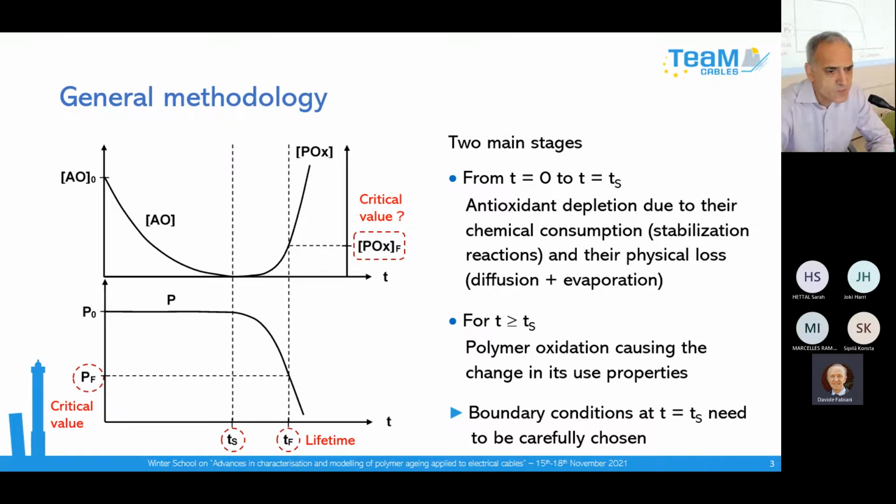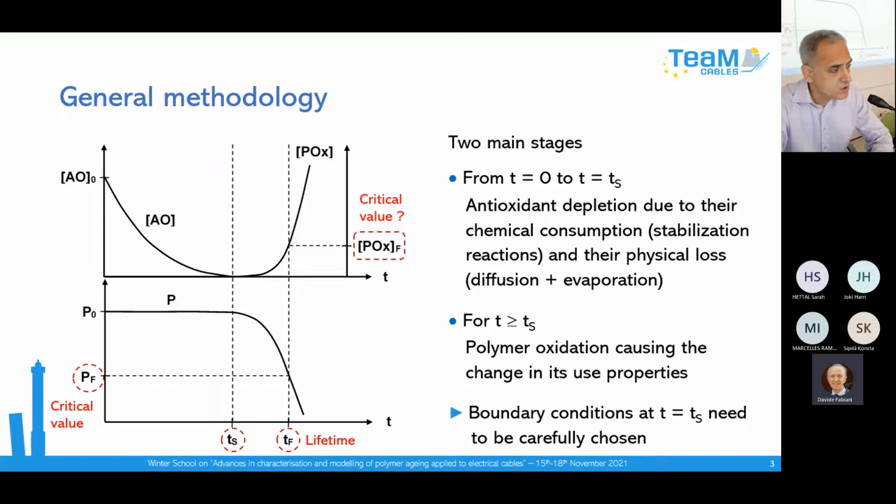And when the concentration of antioxidant is almost zero, you can start to detect, with a classical spectrochemical technique in laboratories, the beginning of oxidation. And as soon as oxidation starts, very rapidly, in the case of stabilized polymer, you have the auto-acceleration of oxidation.